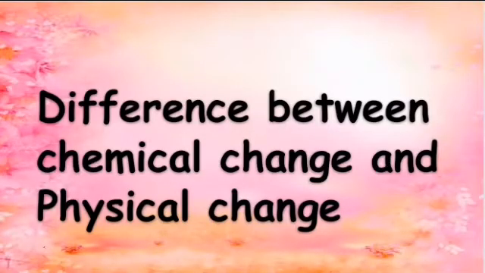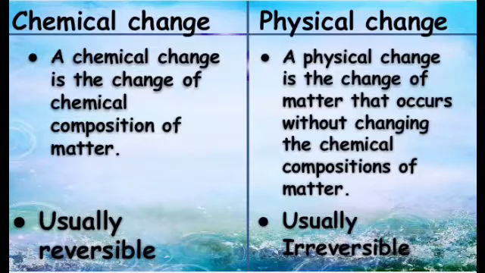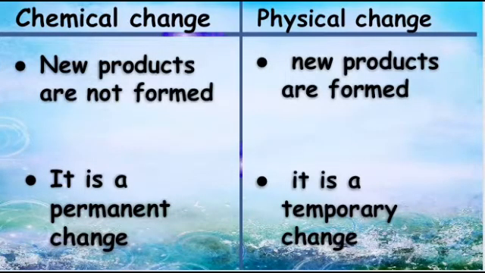Okay children, now let's see the difference between chemical change and physical change. Chemical change: a chemical change is the change of chemical composition of matter. Physical change: a physical change is the change of matter that occurs without changing the chemical composition of matter. Chemical change is usually irreversible. Physical change is usually reversible. In chemical change, new products are formed. In physical change, new products are not formed. Chemical change is a permanent change. Physical change is a temporary change.